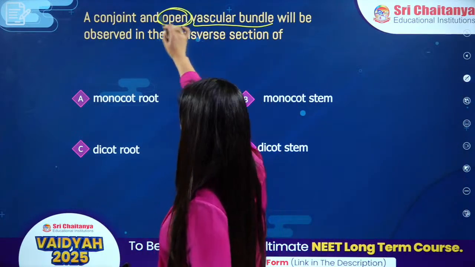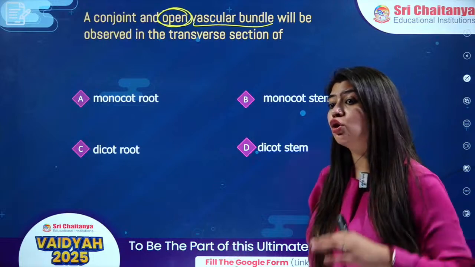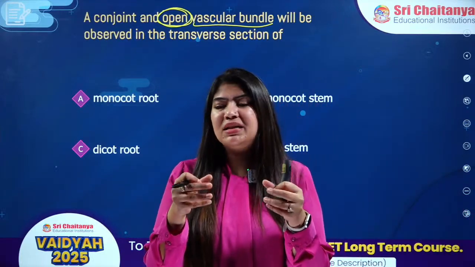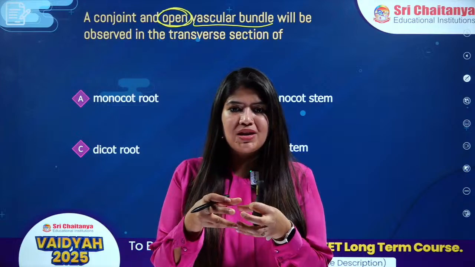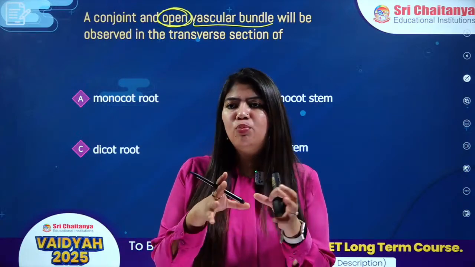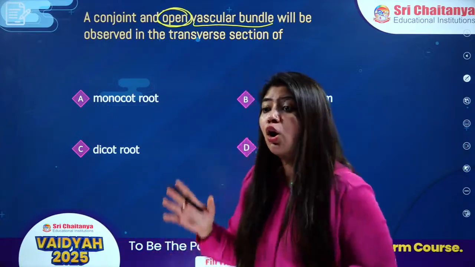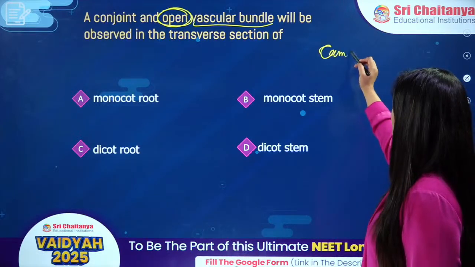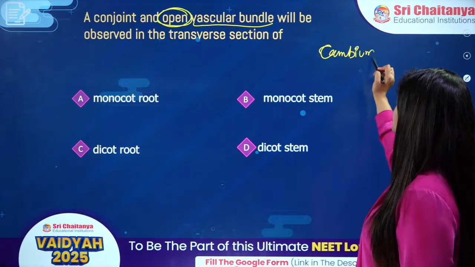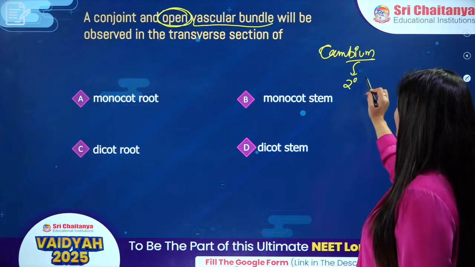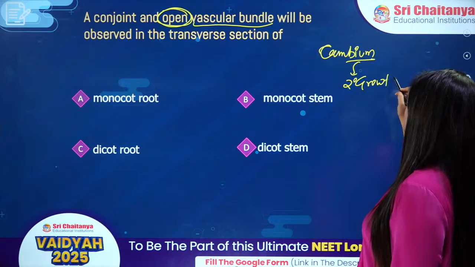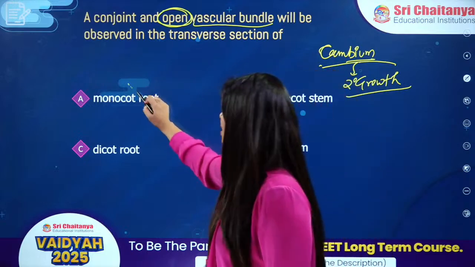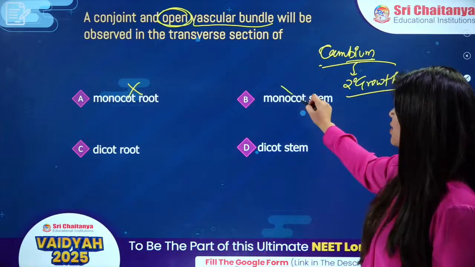Next question. Conjoint and open vascular bundles. Open, come on, pay attention. Conjoint simply means my xylem and phloem are going to stick together. We have one bundle wherein we have both xylem as well as phloem. Open means we have presence of cambium. And if cambium is there, secondary growth can happen. Conjoint and open, where? Monocot, not at all.